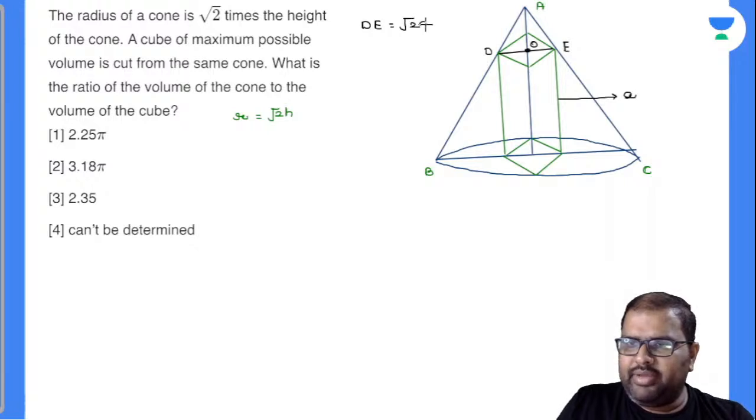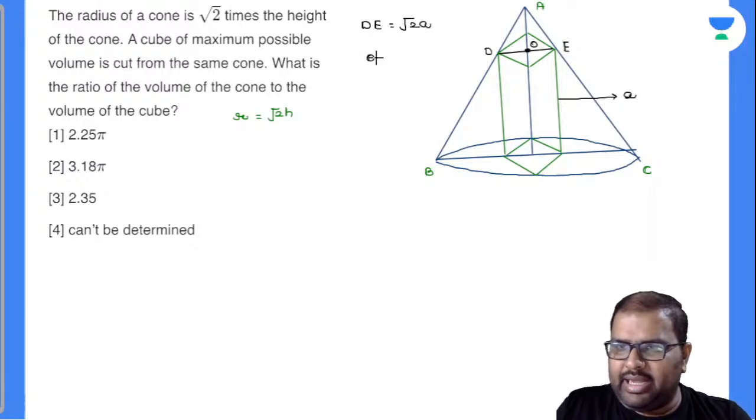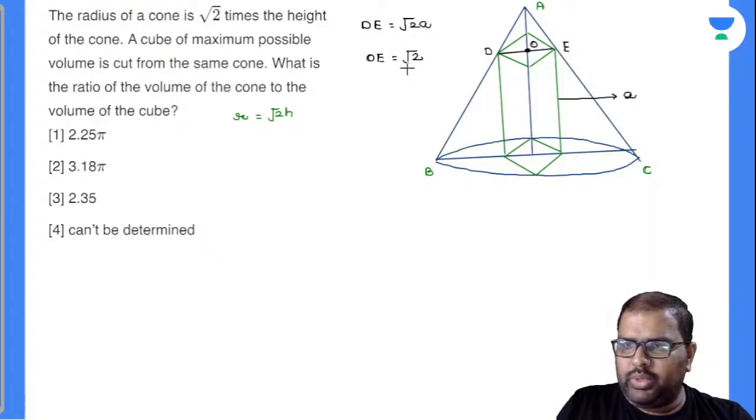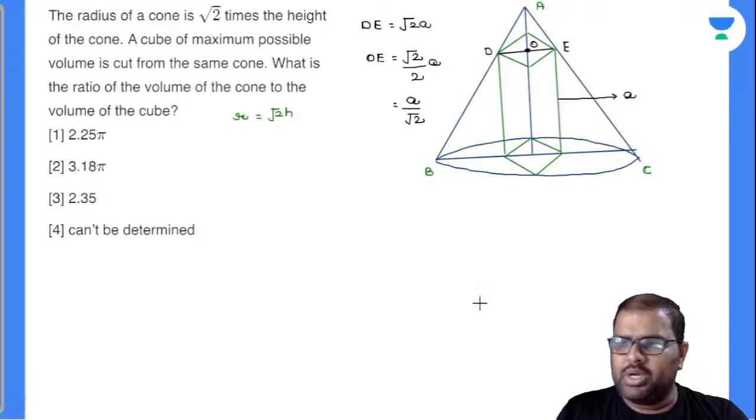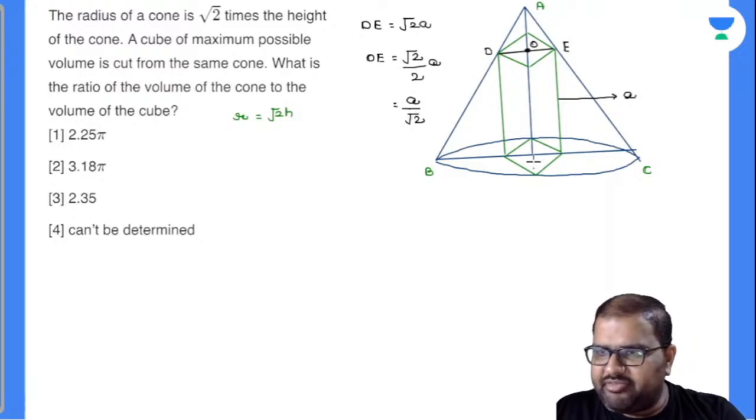Okay, so for my convenience, let us calculate in a separate way. I'll take down the OE value here. OE value is nothing but root 2 by 2 A. Upon rationalizing, this becomes A by root 2. I'll take down this value as F.